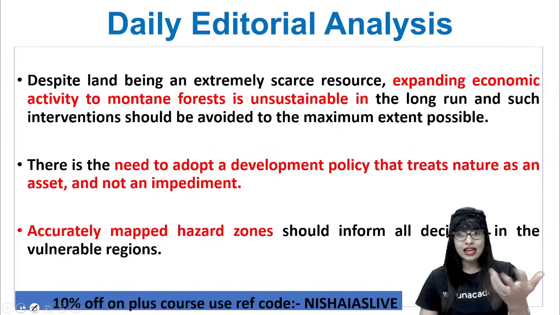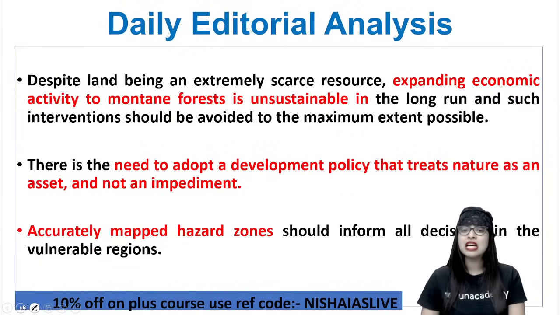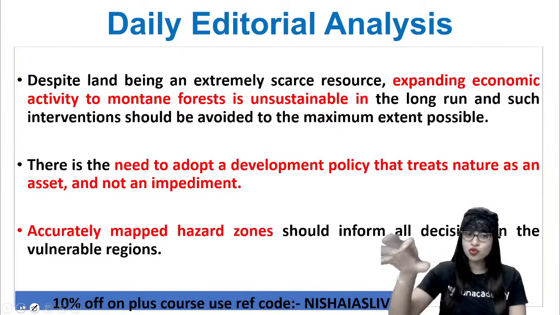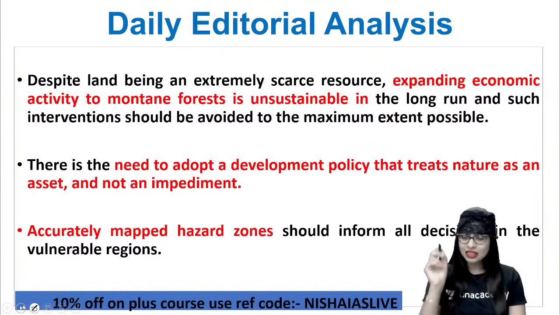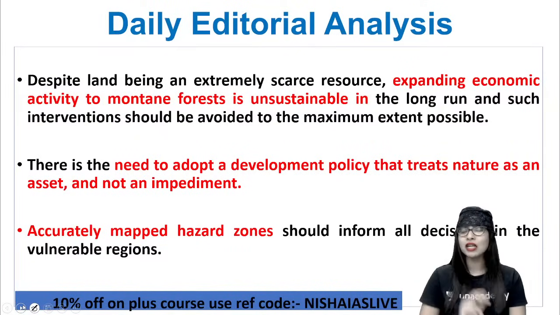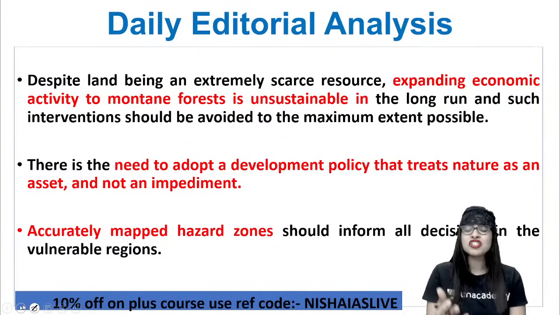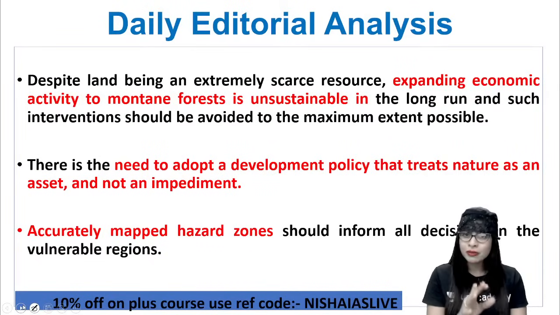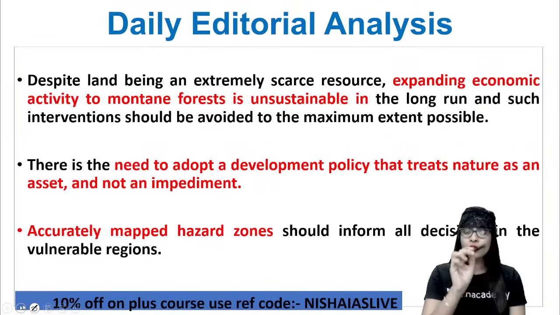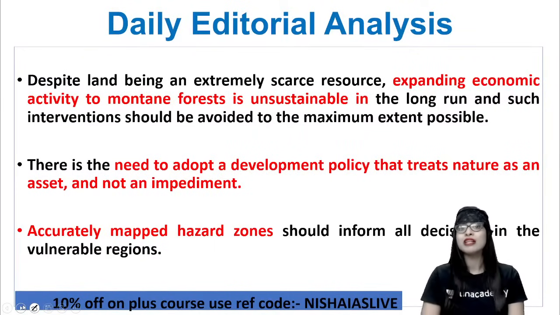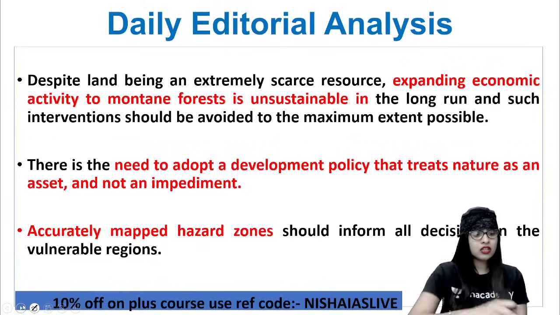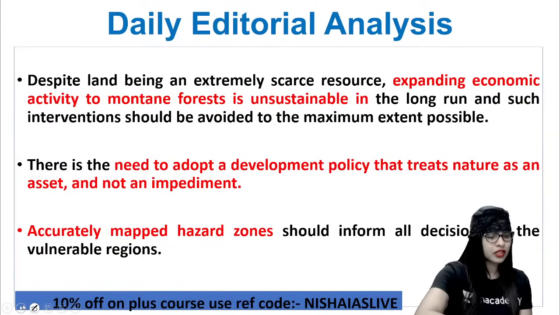Right? Yes. And now next is accurately mapped hazard zones. That is, which are the dangerous zones. Map them properly, and they should be given utmost importance because they are the vulnerable part or region. So, prevention is better than cure. Don't you think so? Similarly, let those areas or regions which are highly prone or vulnerable be taken care of to avoid further damage or destruction to life and property due to such monsoon impact like heavy rainfall. Clear? Is it very clear to all of you? Yes?